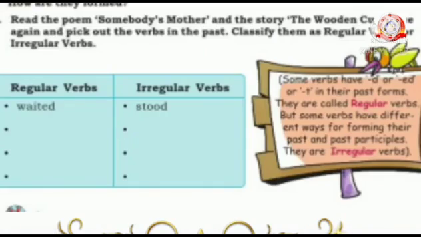Students, now you have to read the poem Somebody's Mother and the story The Wooden Cup once again and pick out the verbs in the past. Classify them as regular verbs or irregular verbs. Look at these columns: regular verbs and irregular verbs. In regular verbs, waited. Then irregular verbs, stood.